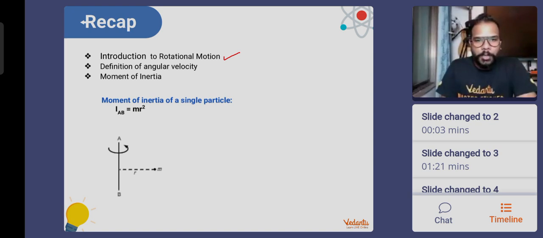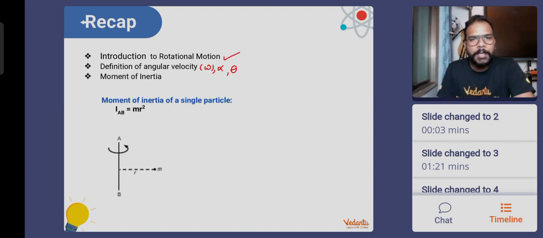Then we talked about not just angular velocity omega, we spoke about alpha also, we spoke about theta also, we spoke about different equations. This is something which came as a recap from circular motion, and that is when we went to the most important part of the chapter called moment of inertia, defined as capital I. It is a tensor quantity.